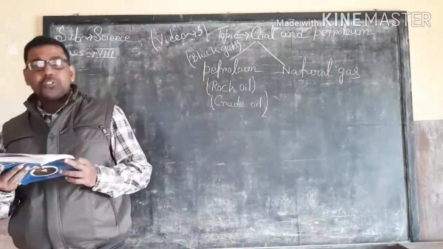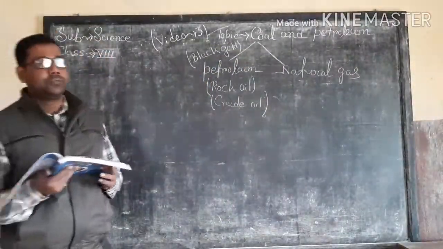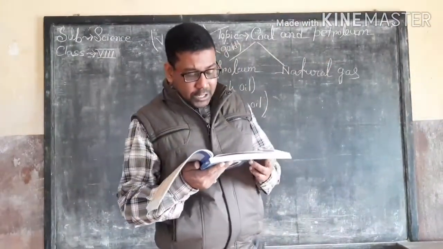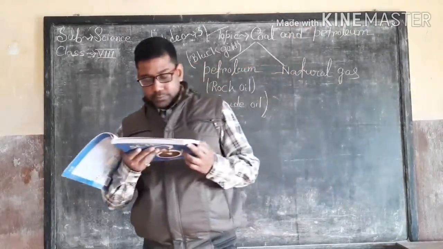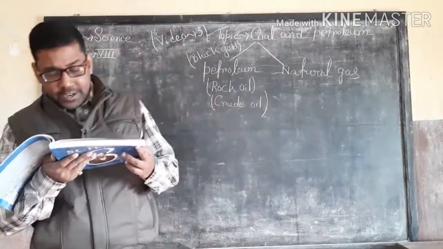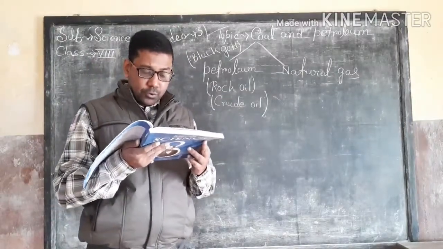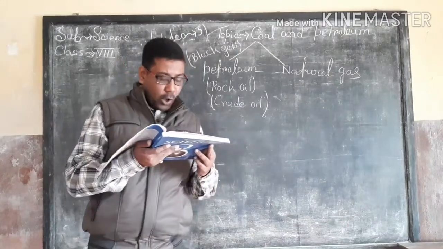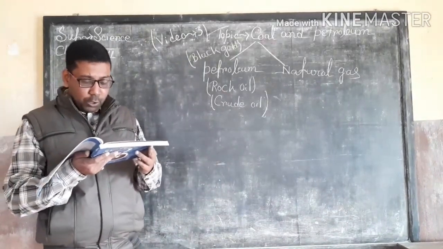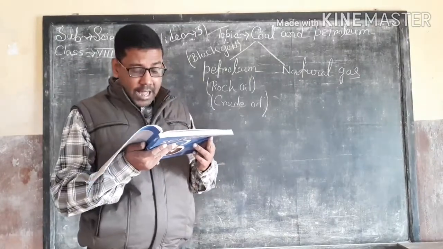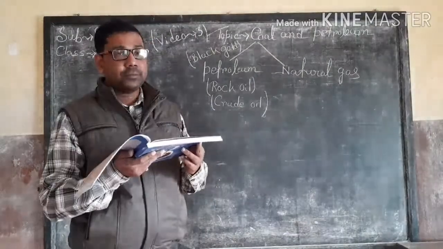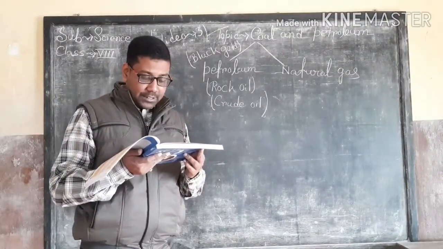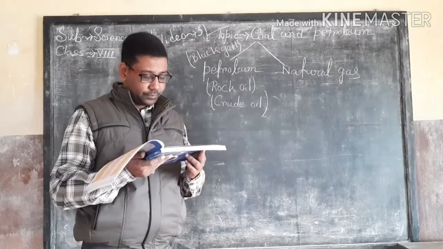Conservation of fossil fuels. How do we conserve fossil fuels for our future? So we should use renewable sources of energy like wind energy, solar energy, hydrogen to fulfill our energy needs, and renewable sources of energy cause no pollution and are unlimited. Second one, energy should be generated from biomass.